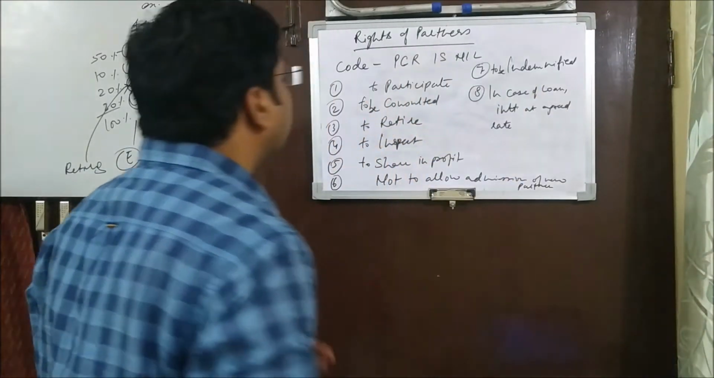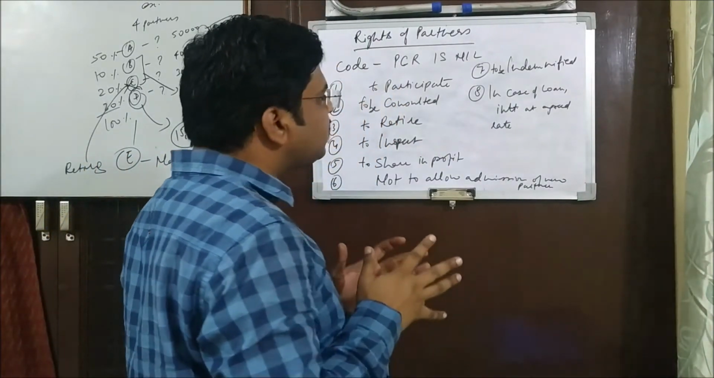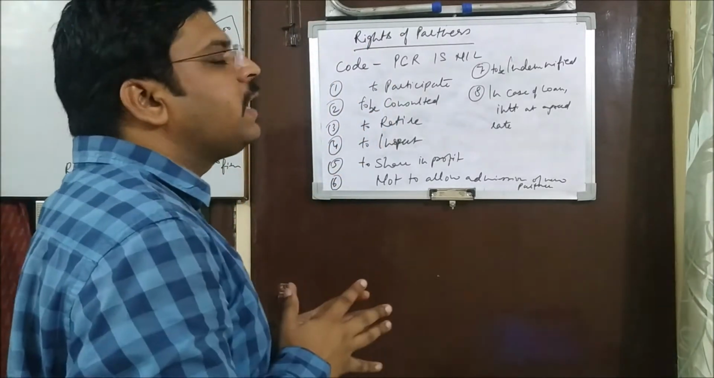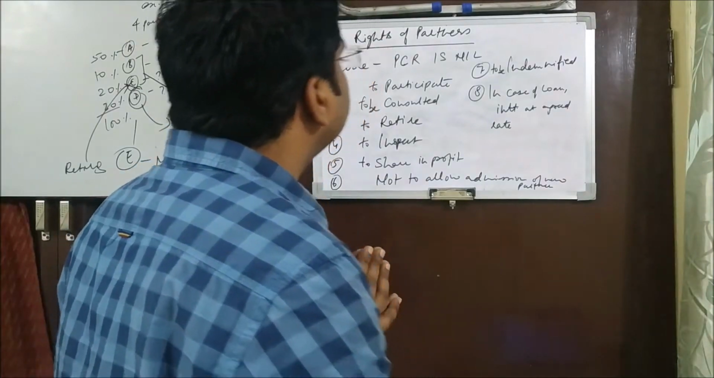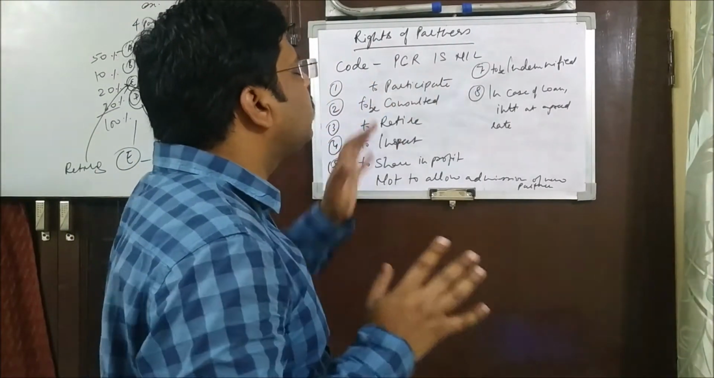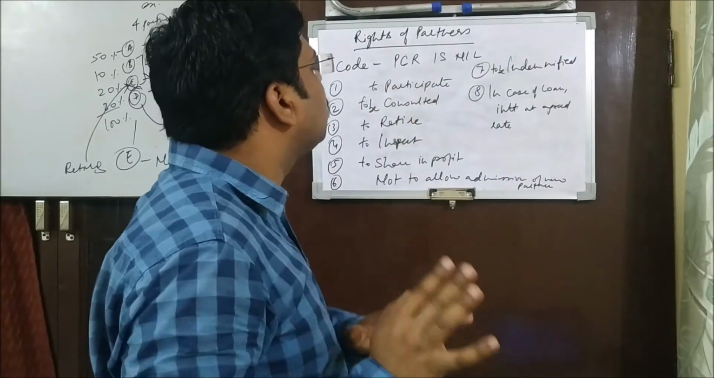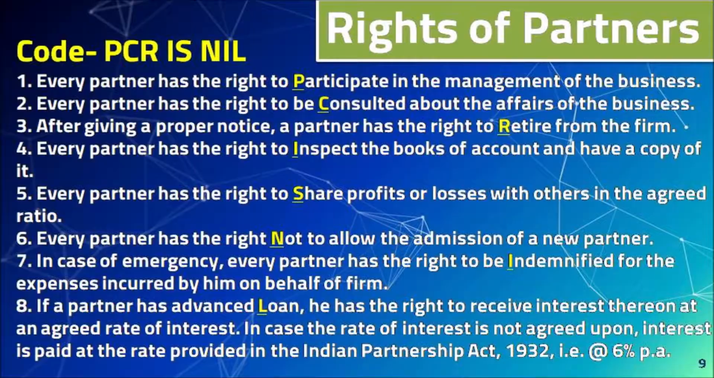See, I have not written all the rights in detail, because it is a problem students face, to remember all the rights together. That's why I have made a simple kind of code over here, that is PCR is nil. Right now you see that for corona the PCR test is being conducted, so you consider that PCR is nil. All right.